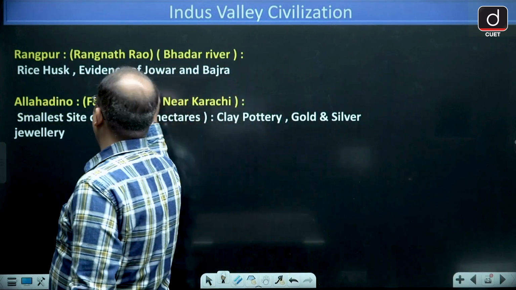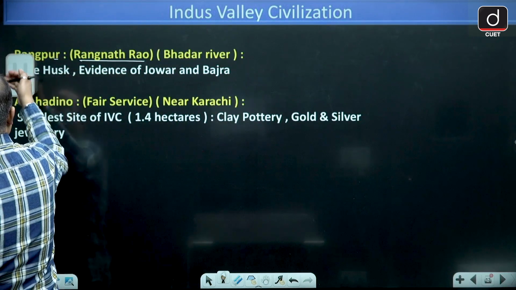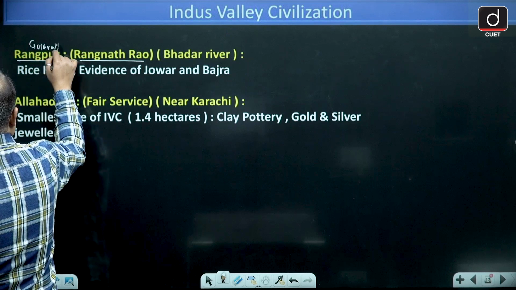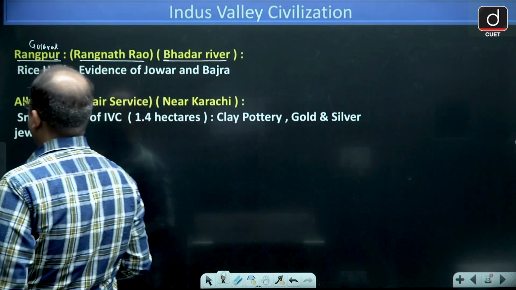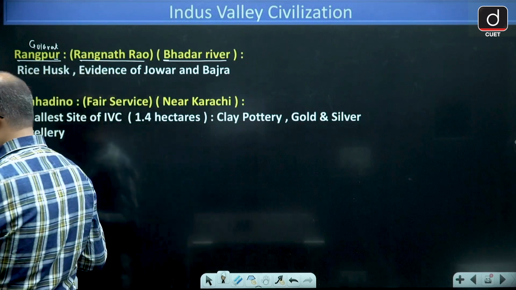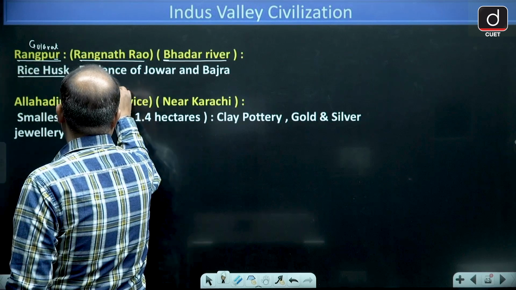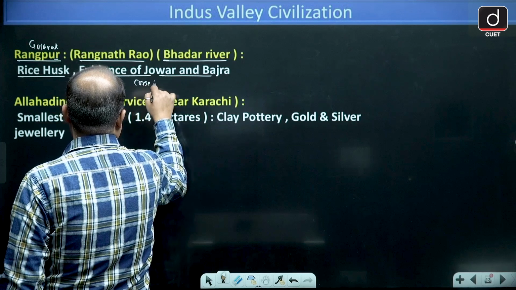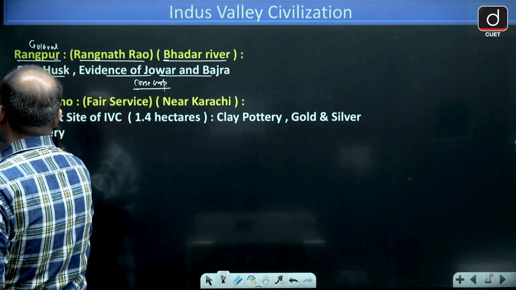Rangpur was discovered by Rangnath Rao, and Rangpur again is in Gujarat. It is found on the bank of river Bhadar. Now what have we found from there? We have found rice husk, that is chawal ka bhusa. Evidence of jowar and bajra, that is coarse crop.